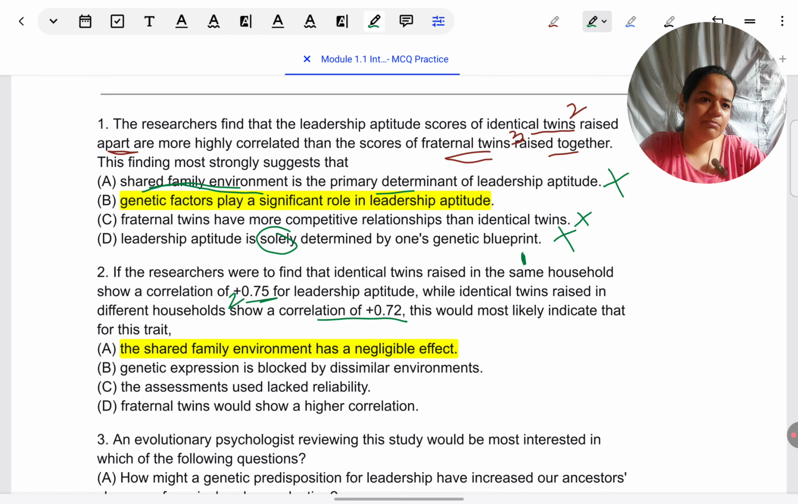I'll just take up that one because I won't be able to take up all of them. Some might feel that genetic expression is blocked by dissimilar environments. Just because 0.72 is lesser than 0.75, they might feel that actively different environments are causing concordance to reduce. But that would be the case, and blocking is a very strong term, only if there were a very large difference. That is not what is being seen. Only a very small, very negligible difference is being seen. So that is too strong a statement and untrue to be supported in this case.